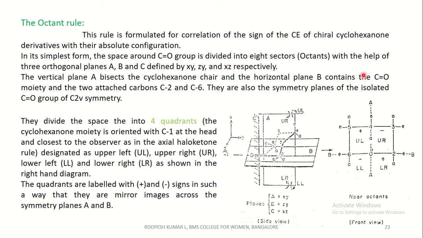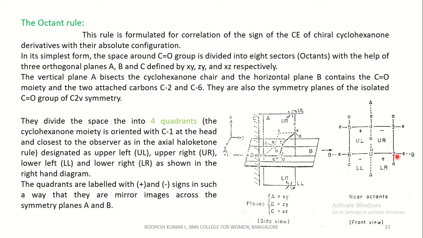And you can see plane A is bisecting plane B. This is plane B and this is plane A. You are viewing from this angle, and you can see this is plane A and this is plane B. And you can see this is a carbonyl group C1, this is C6, this is C2.